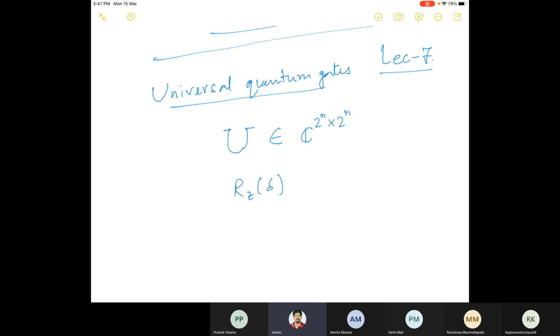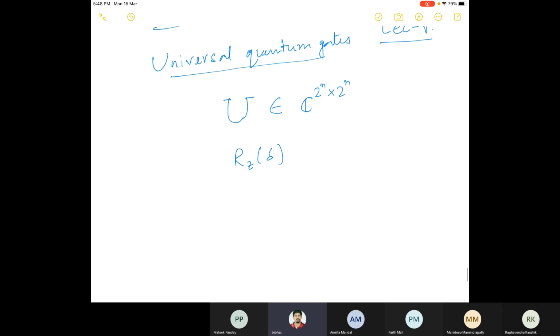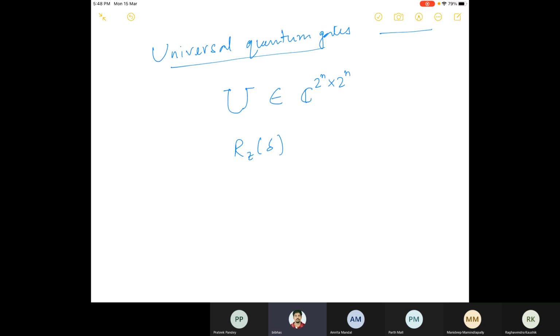So that means there is a chance that all the gates which are used in the computation or in the circuit may not be implemented properly. And if it is not, then there will be an error in the resulting state. So then the question would be how to analyze how the error propagates if you have non-ideal implementation of the quantum gates. So I will just give you a brief review of this, okay.